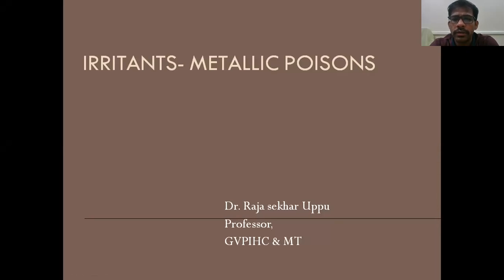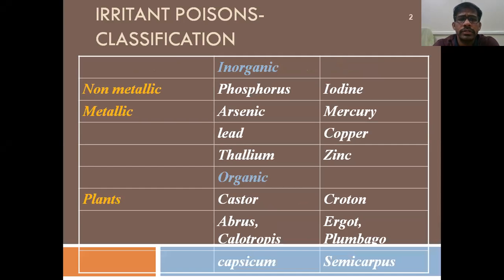Classification of poisons, right? So SYNCAM, C is corrosives. The next one is I, irritants. Before actually going to the metallic poisons, we'll see how these irritant poisons are classified. Irritant poisons are again classified into metallic and non-metallic. Metallic, as the name suggests, are metals, and non-metallic are inorganic and non-metallic poisons.